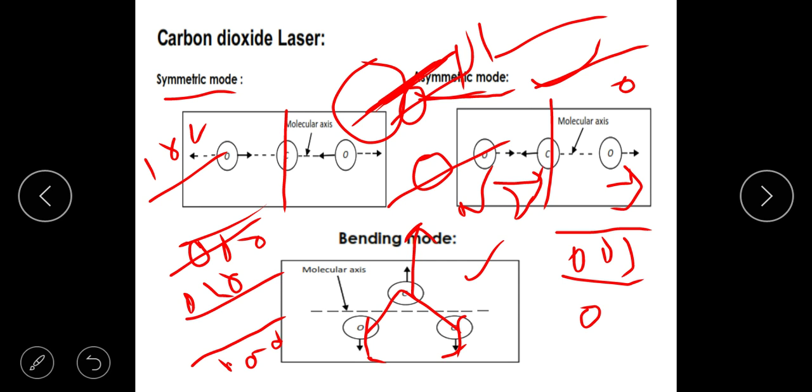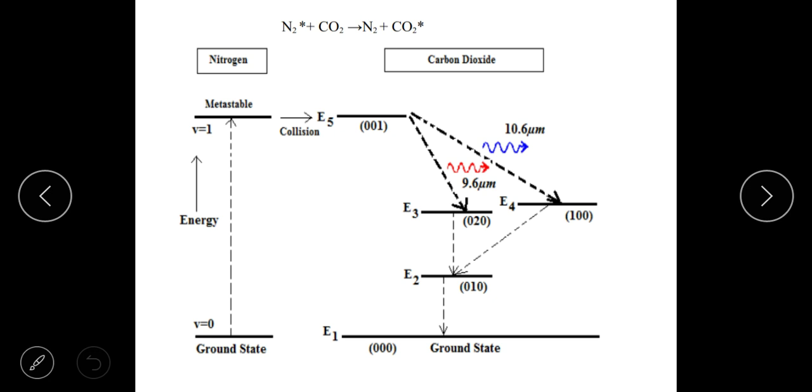All these things can be put in one diagram, which is called an energy level diagram. And this is how it looks like. Remember the essential feature of quantum physics, that things are quantized. This is the energy level diagram of carbon dioxide, this is the energy level diagram of nitrogen.